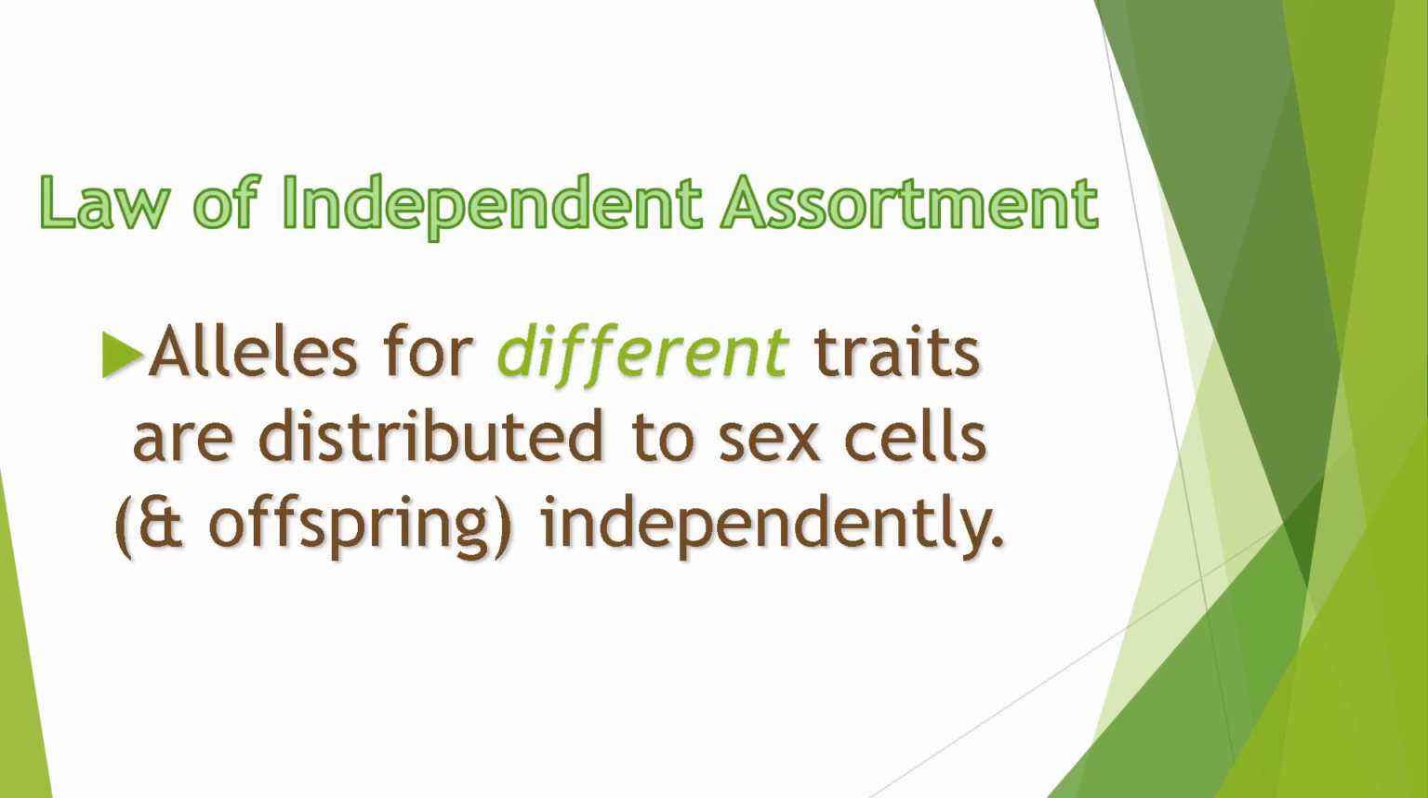Let's proceed with the last law of inheritance of trait, known as the law of independent assortment, wherein it is stated that alleles for different traits are distributed to sex cells and offspring independently, meaning to say the inheritance of hair color is independent of the inheritance of eye color.